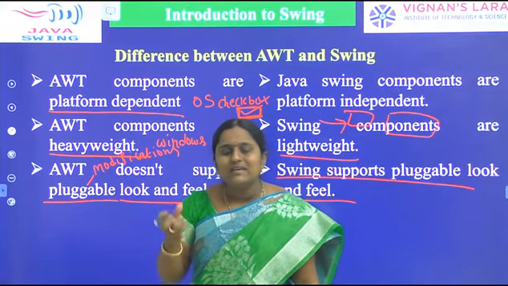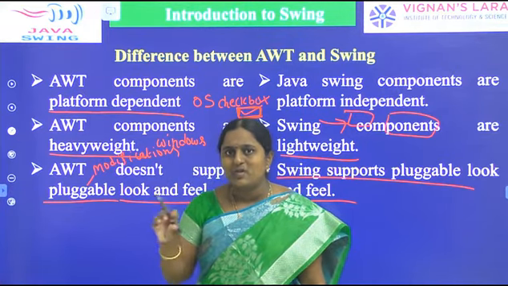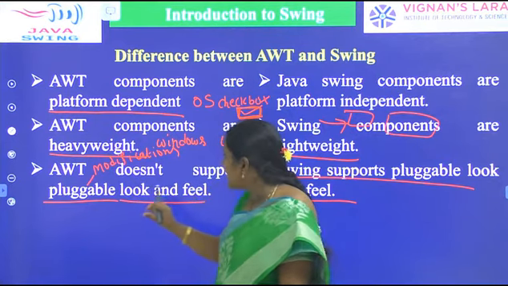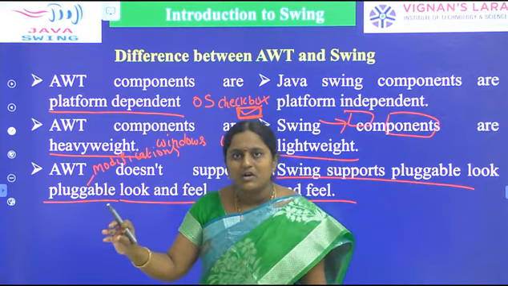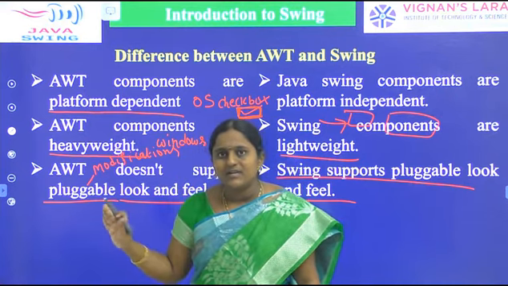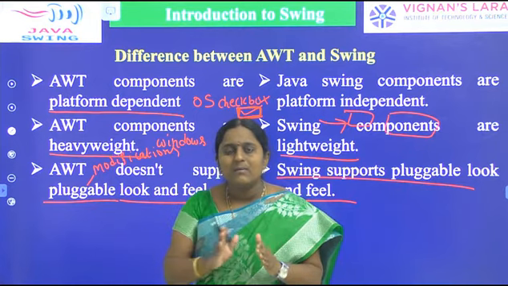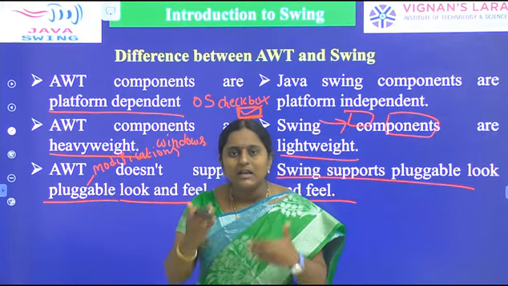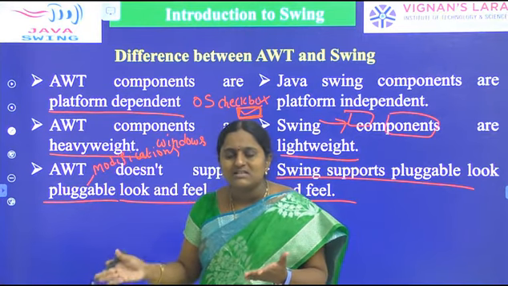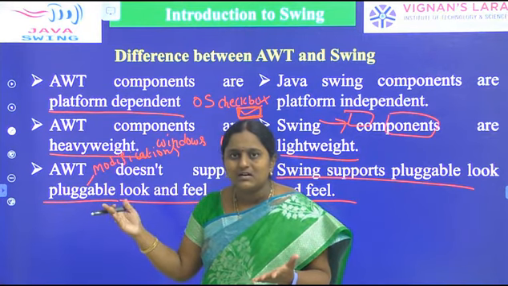Compared to Swing, AWT provides a smaller number of GUI components and controls. It does not provide pluggable look and feel. Suppose we make any modifications to a component, they will not be reflected in other operating systems like Linux and Unix.